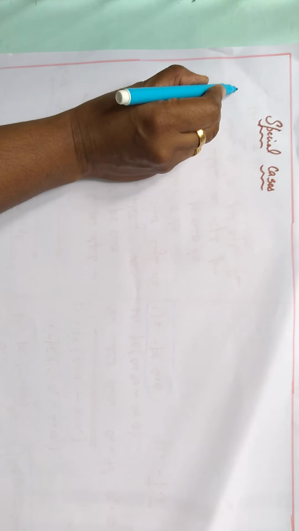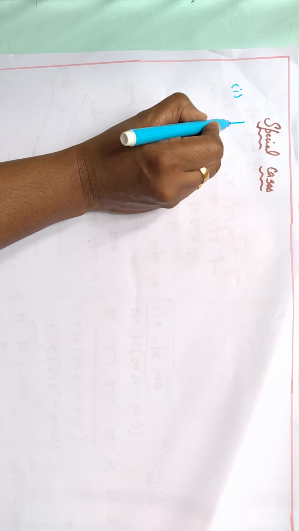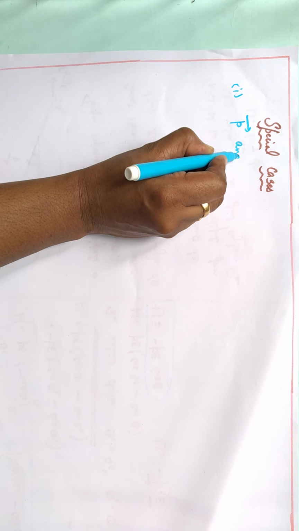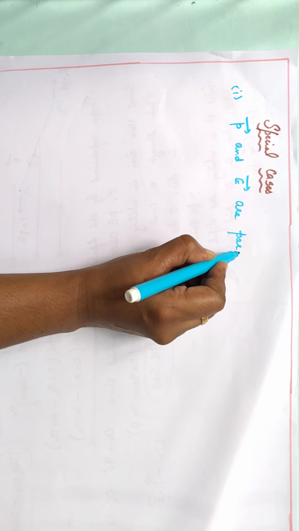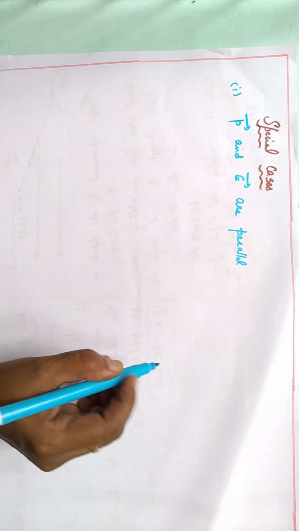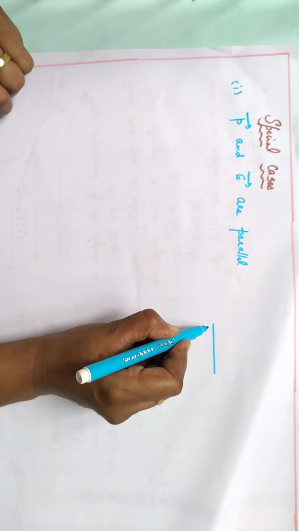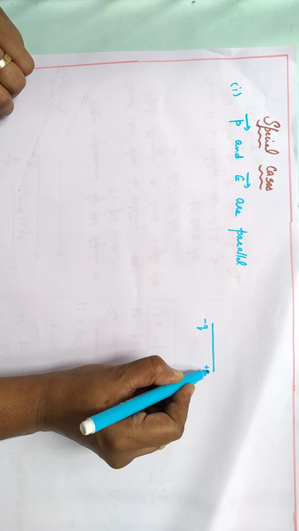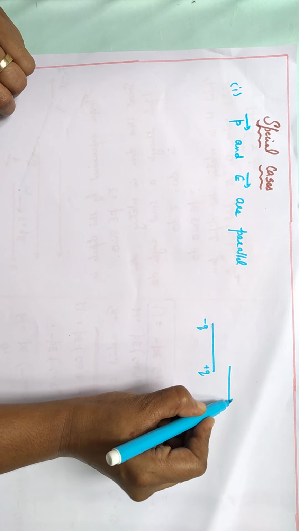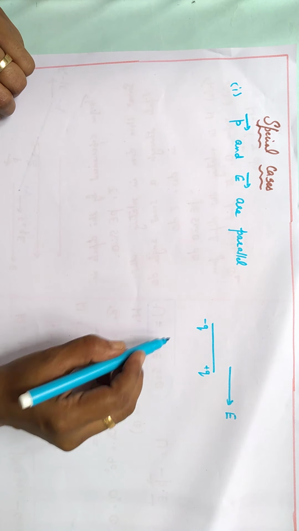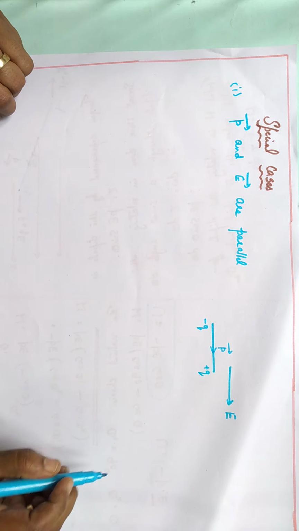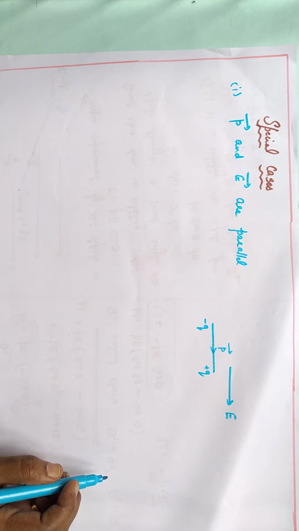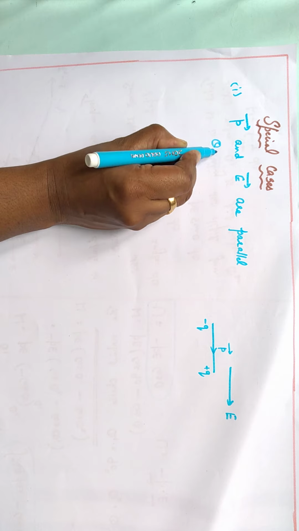First case is if dipole moment and electric field are parallel. This is the electric dipole, the direction of dipole moment, and this is the direction of electric field. According to the figure, dipole moment and electric field are along the same direction. What will be the value of theta?